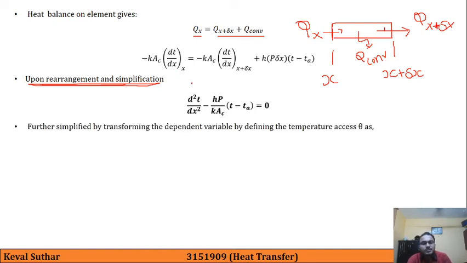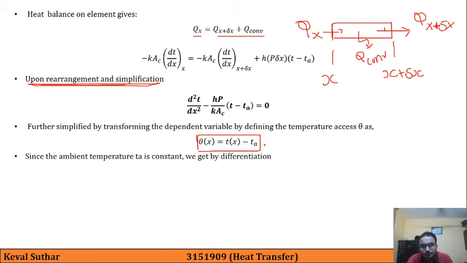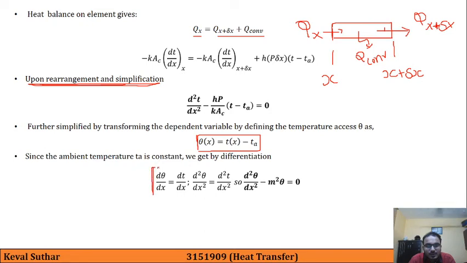Further simplification by transforming the dependent variable: let us define theta as the temperature excess, that is the difference between the current temperature at a particular location and the environmental temperature Ta. So we have defined a new term, theta of x. Since the ambient temperature Ta is constant, we obtain the first derivative of this formula, and then the second derivative.